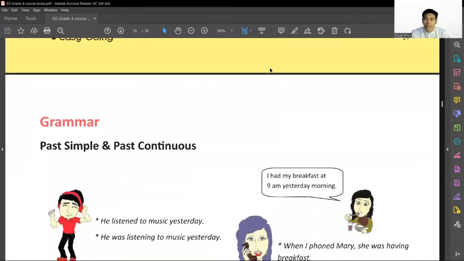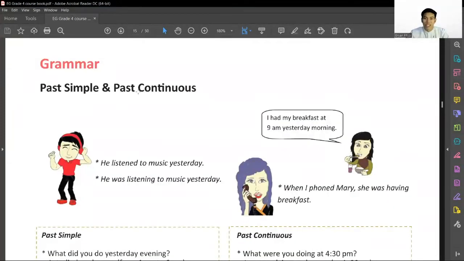So today's lesson is grammar, and the topic is past simple and past continuous.